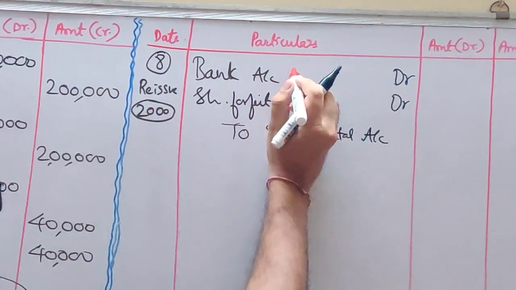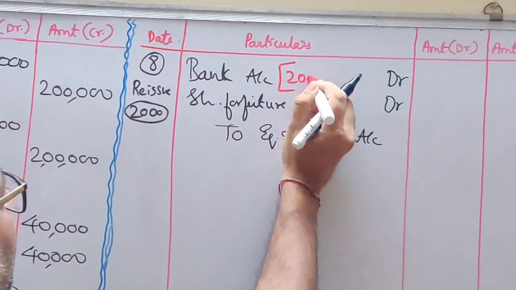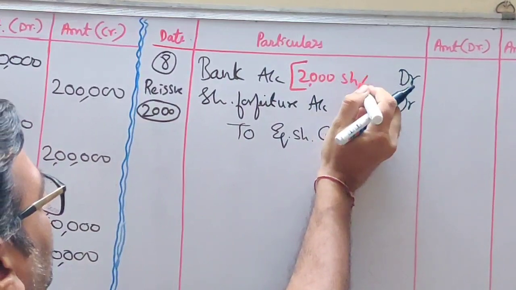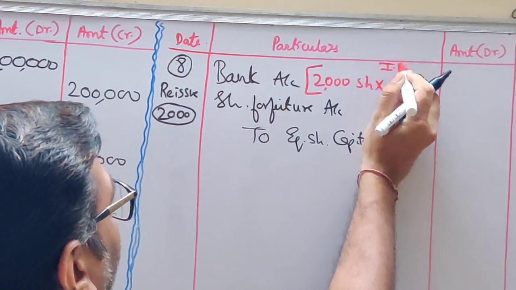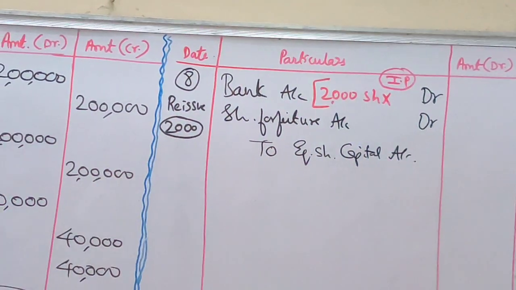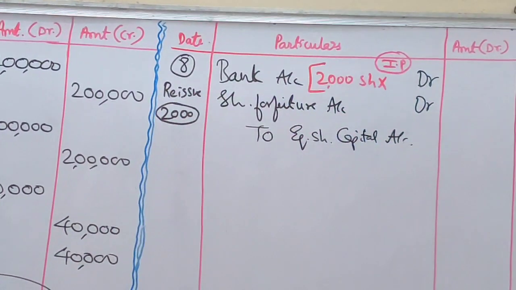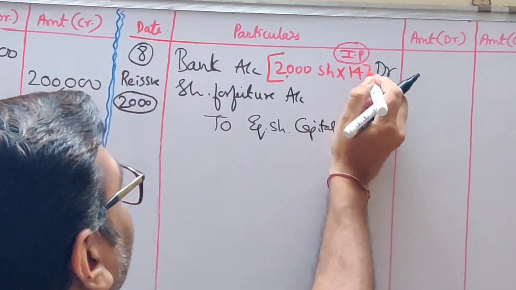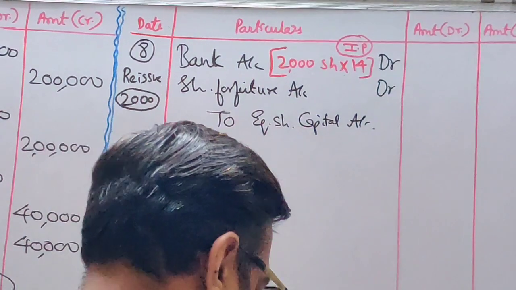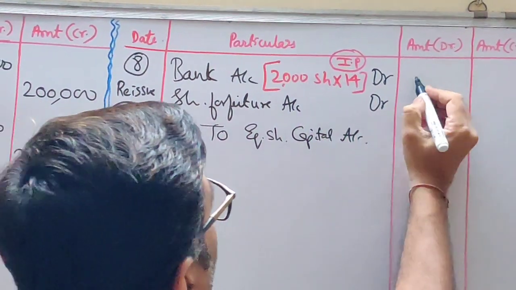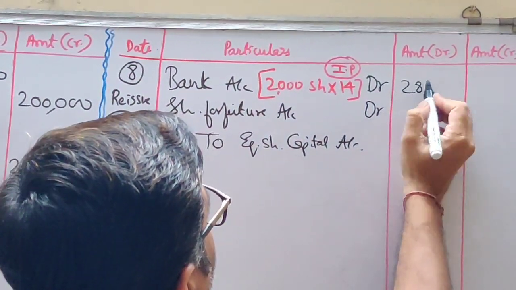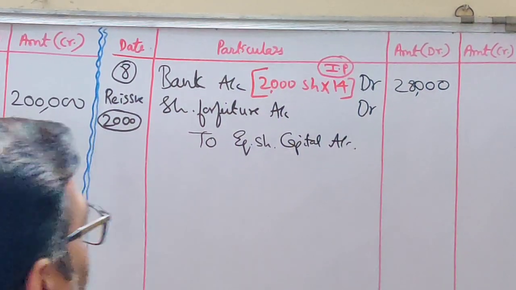Now let's write down the working. How many shares are we reissuing? 2,000 shares. We always multiply this with the issue price. What is the issue price given, students? 14 rupees. So you multiply this with 14. So 14 twos are 28 and 3 zeros. Correct?